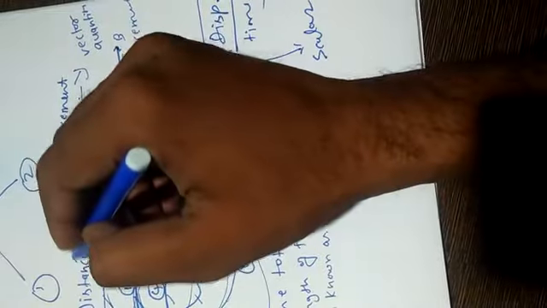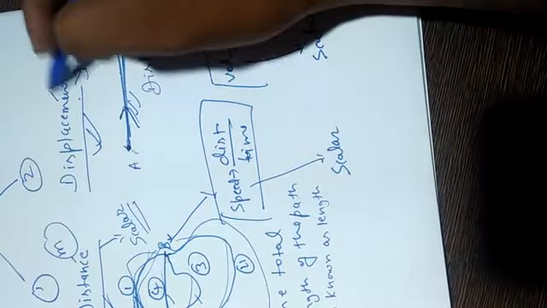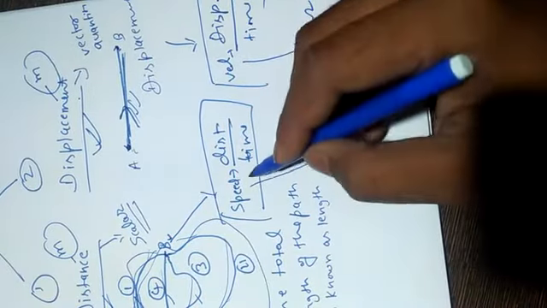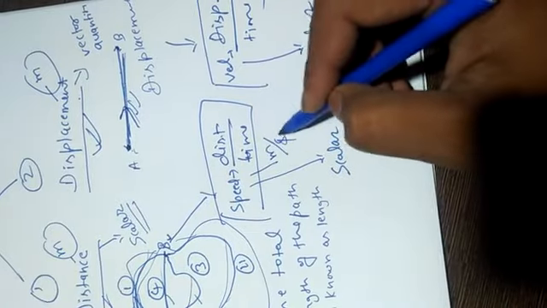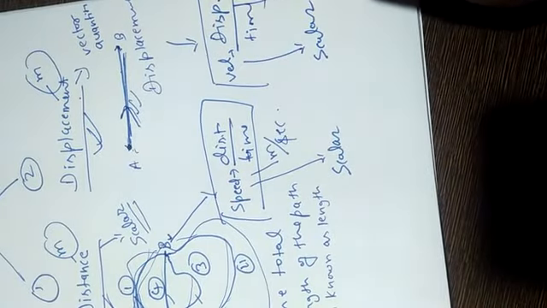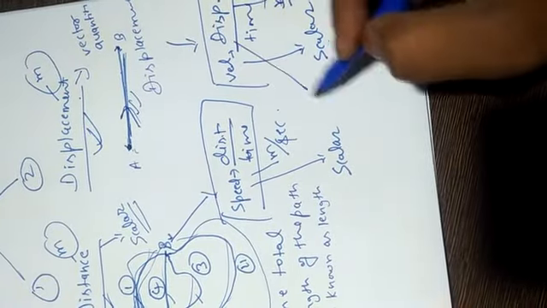The SI unit of distance is meter, and displacement also meter, and the SI unit of speed is meter per second, and the SI unit of velocity is also meter per second.